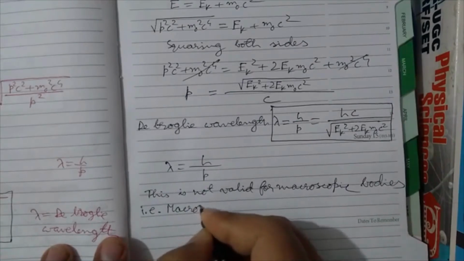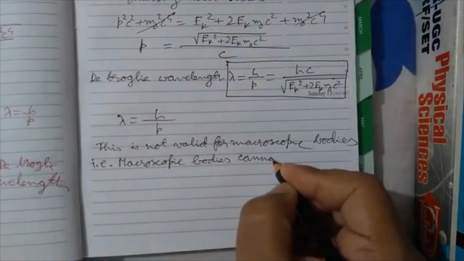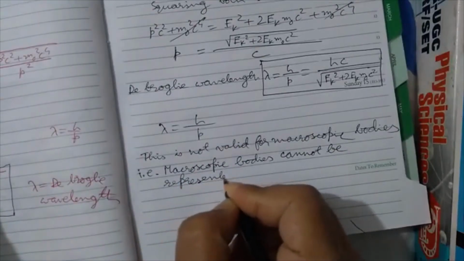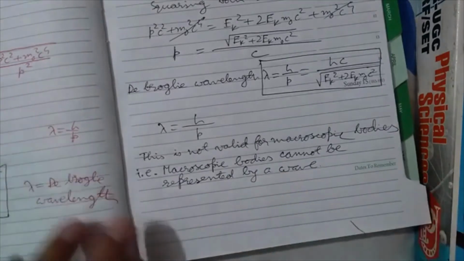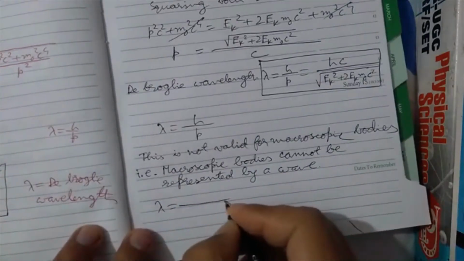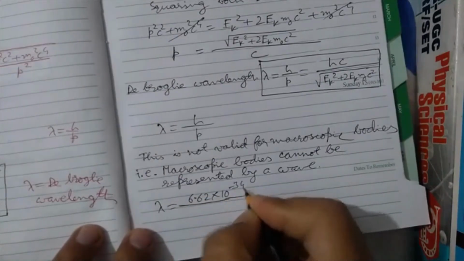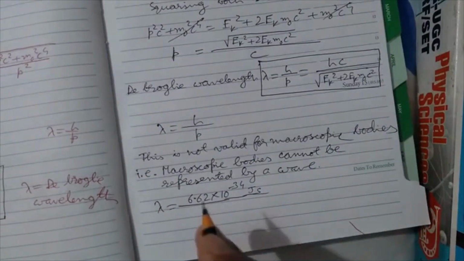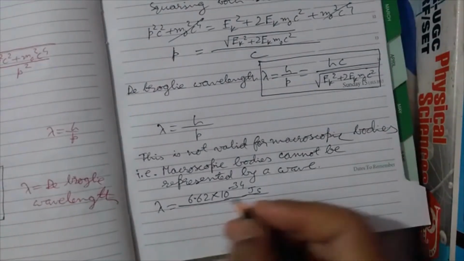Macroscopic bodies cannot be represented by a wave. Okay, how will you do that? So lambda is equal to h by p. So what is the value of h? 6.62 into 10 raised to minus 34 joule second. SI unit I am taking. Okay, and p is what? m, mass into velocity.